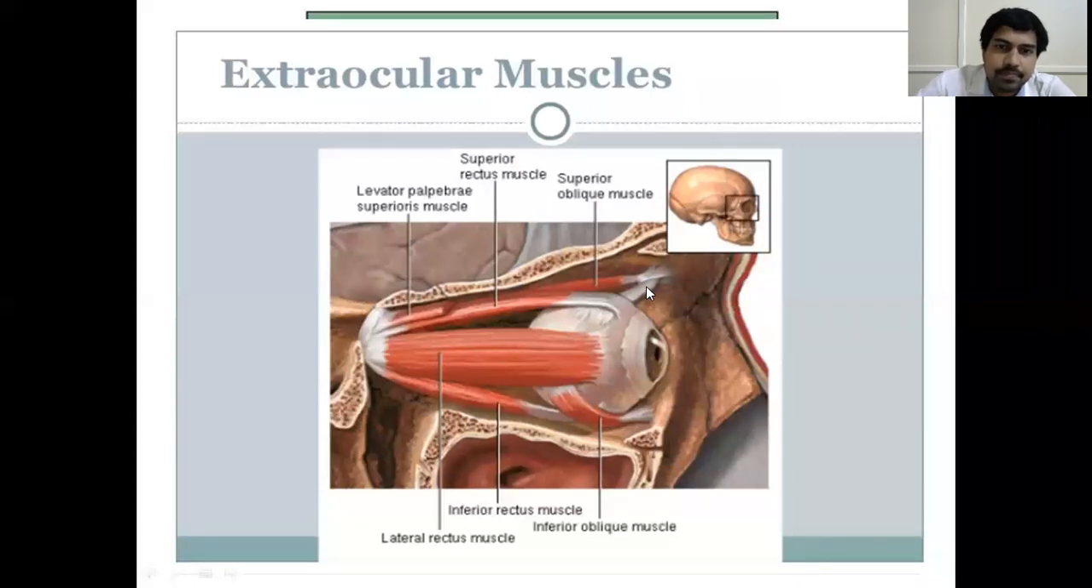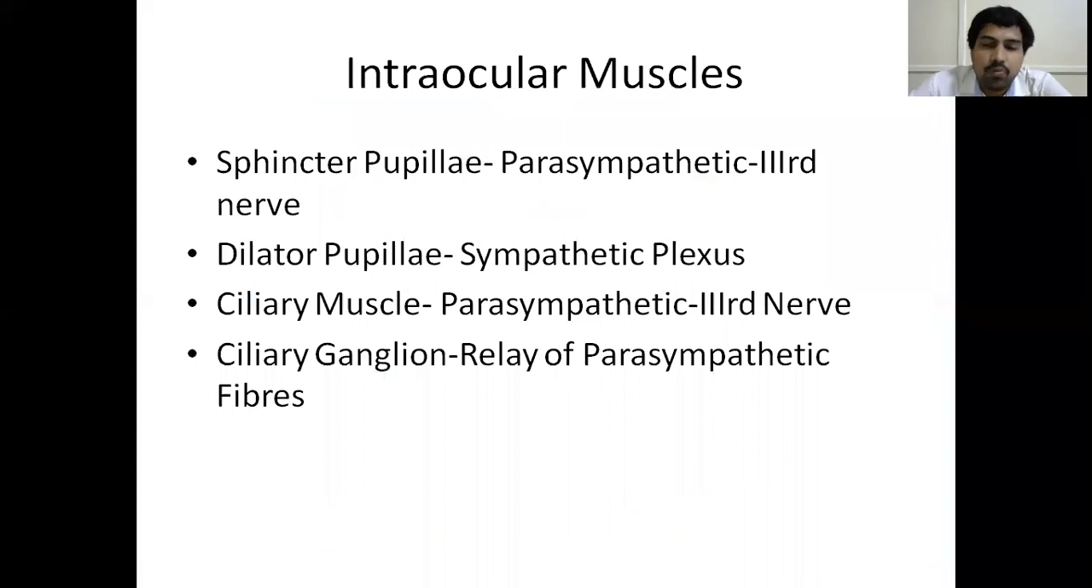Okay. And then coming to what are the intraocular muscles. So I have told you there are 6 extraocular muscles. So extraocular, that is, they're present outside the eyeball. So when there are extraocular muscles, definitely a question arises whether there are any intraocular muscles. Intra means inside. So yes, there are a few muscles which are present inside the eyeball.